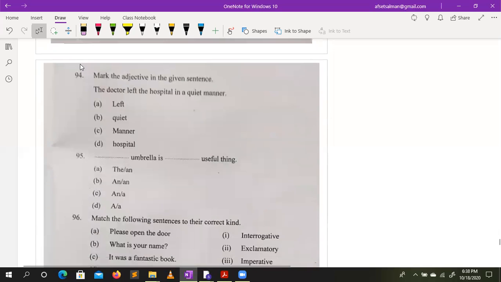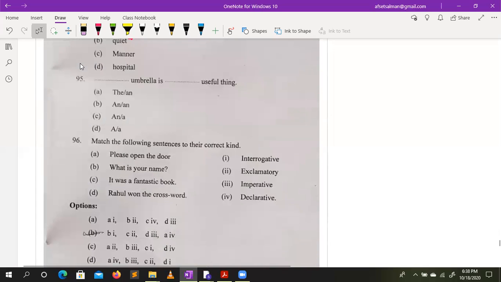The sun rays in the morning. Option A for 93. 94. The doctor left the hospital in a quiet manner. So make the adjective. Adjective is quiet. An umbrella is a useful thing. So go ahead with the C.